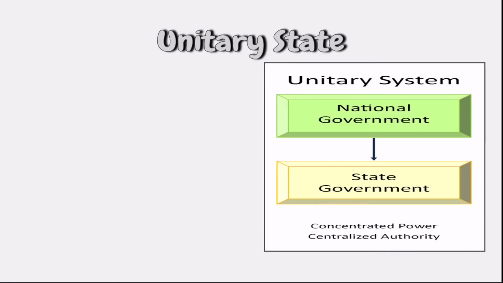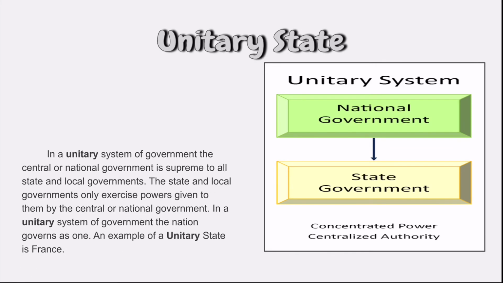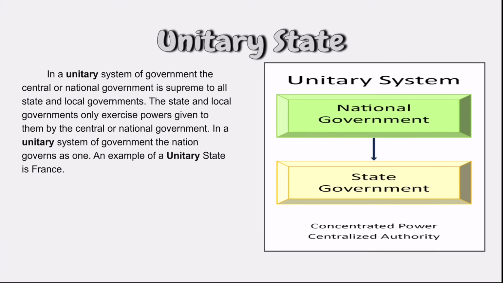Here is a unitary state. In a unitary system of government, the central or national government is supreme to all state and local governments. The state and local governments only exercise powers given to them by the central government. An example of a unitary state is France.